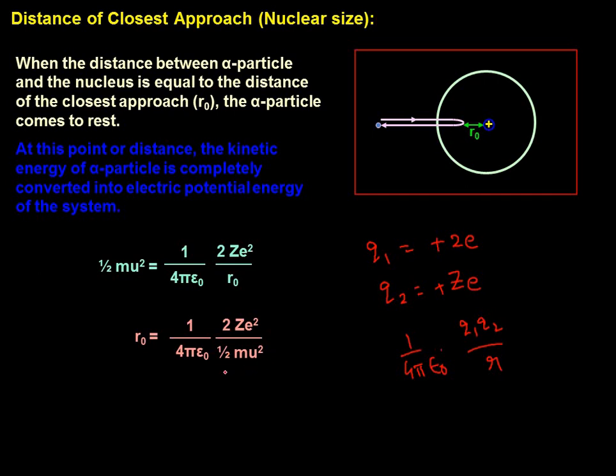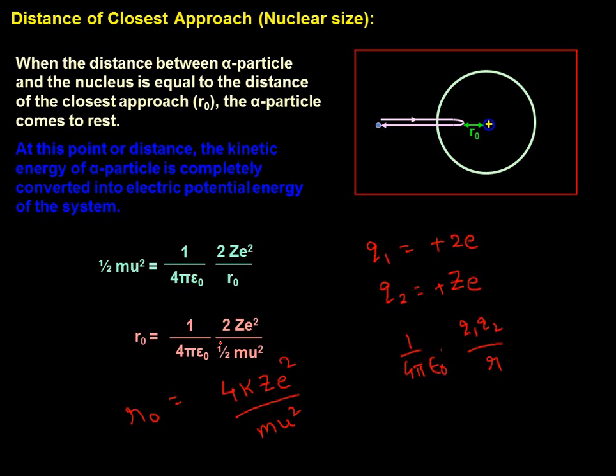You can also write it as, if I consider this 1 by 2, it can be 4k z square by mu square. If I write 1 by 4 pi epsilon naught as k, and the 2 is already here, mu square by 2, so the fraction will go, this 2 will go to the numerator part, which I can write as 4k z square by mu square. Can I write this as r naught? Either method is fine. It's nothing difficult. You can remember either method. Are we clear with this?